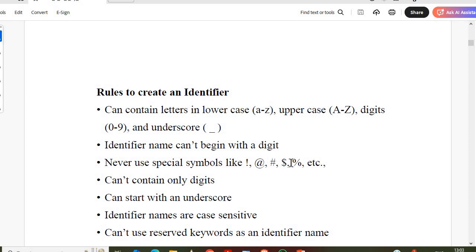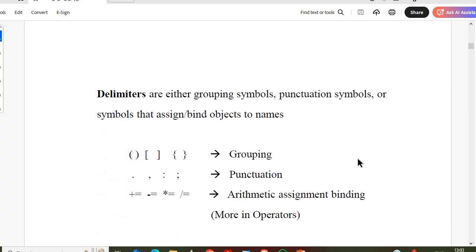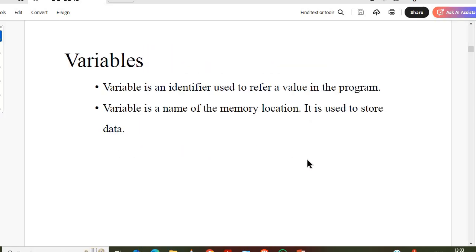These are some of the rules, and these are some examples we can use for the identifier. Delimiters. Everyone knows the punctuation symbols, grouping symbols, and assignment binding operators are called delimiters, right? And literals. These are the data that is used in a program. So any number, string, anything we can use as a literal.